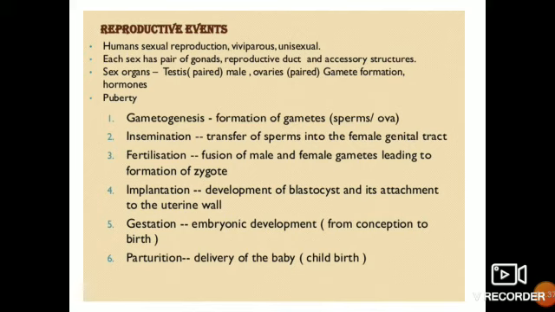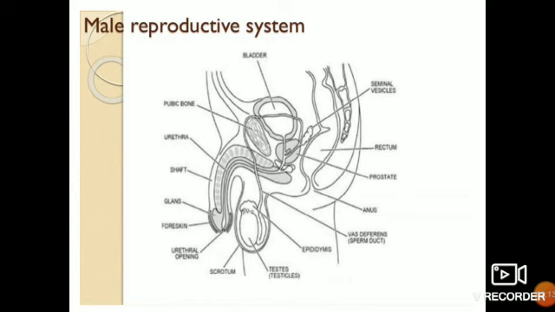reproductive organs gets enhanced. So the first point, that is gametogenesis, formation of gametes, that is sperm and ova; insemination, transfer of sperms into the female genital tract; fertilization, fusion of male and female gametes leading to formation of zygote; implantation, development of blastocyst and its attachment to the uterine wall; gestation, a period of embryonic development from conception to the birth; parturition, delivery of a baby, that is childbirth.